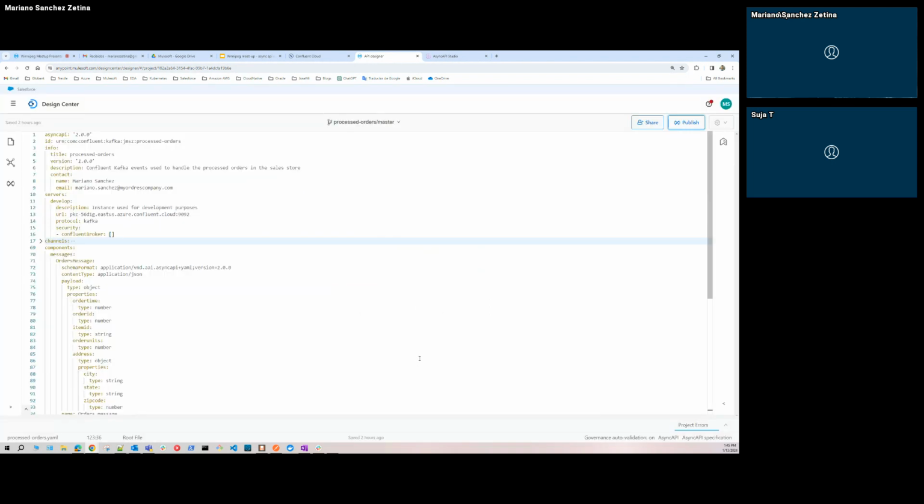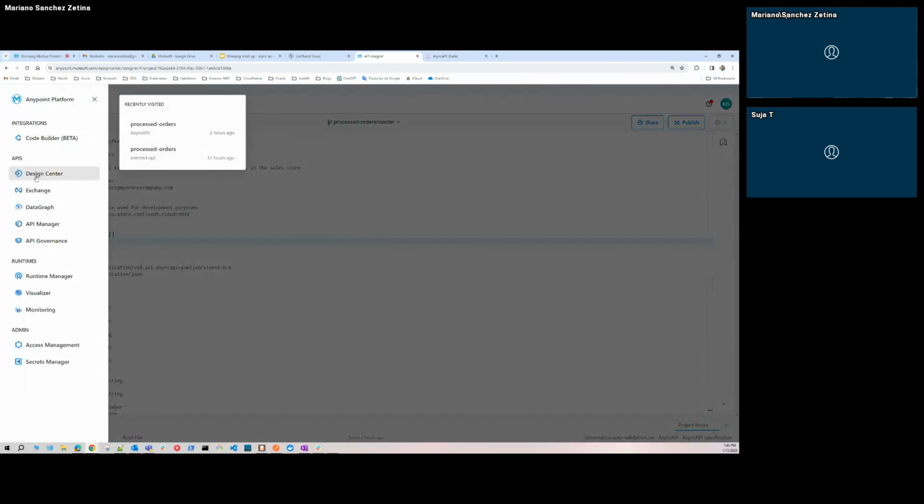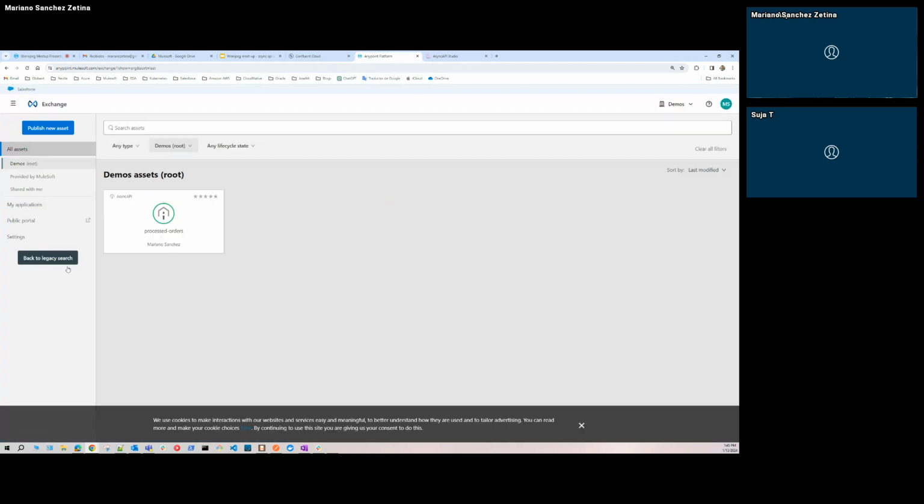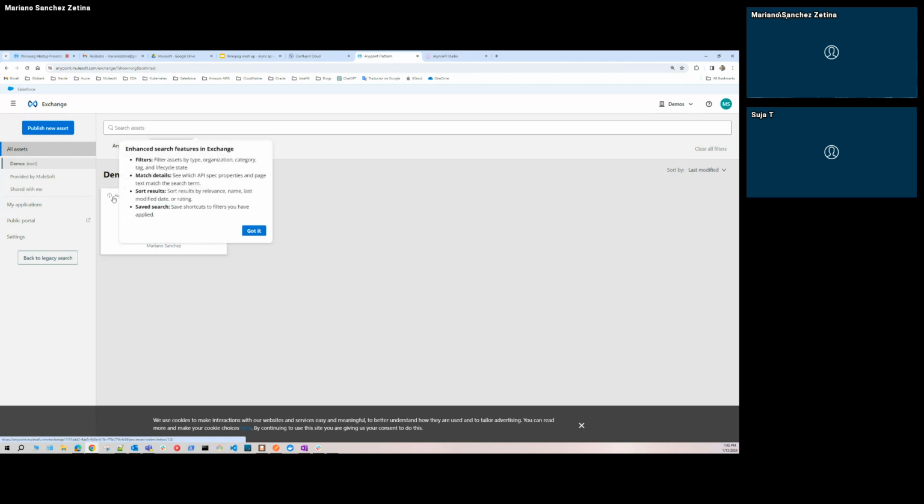So if it's stable, you can use it through Exchange. So let me go to Exchange. And here I have my processed orders AsyncAPI. As you can see, this is cataloged as AsyncAPI, okay?